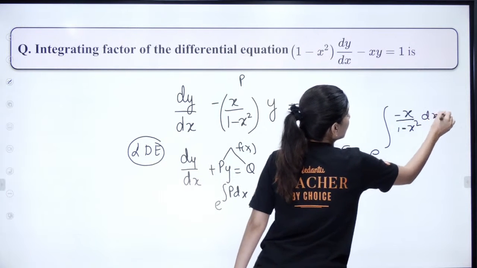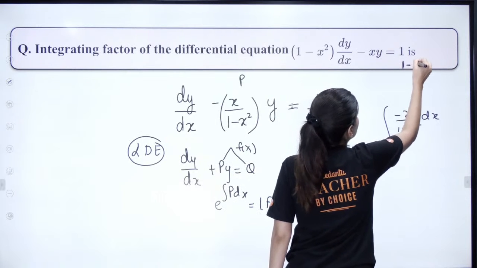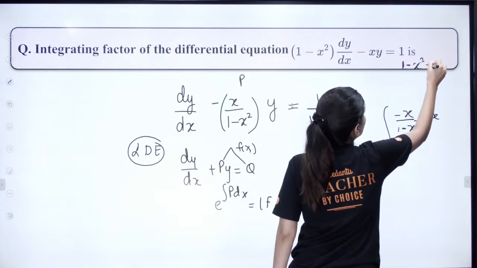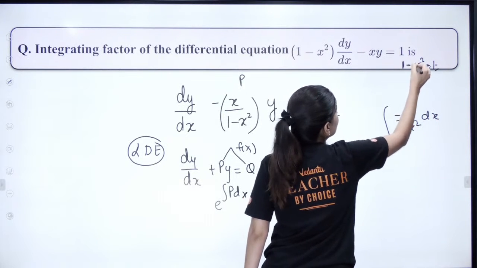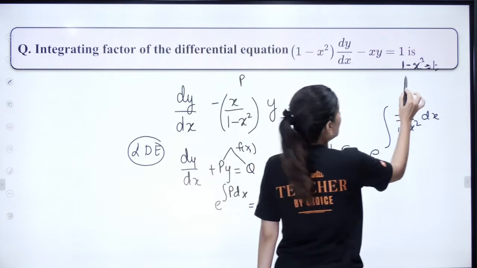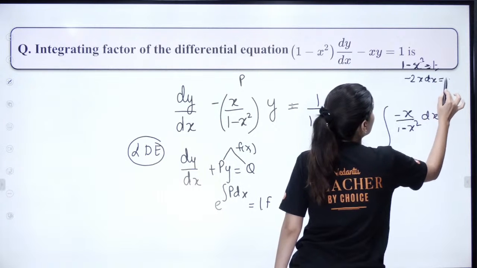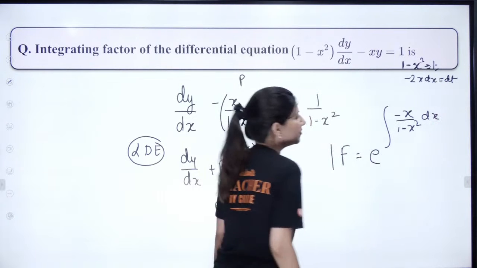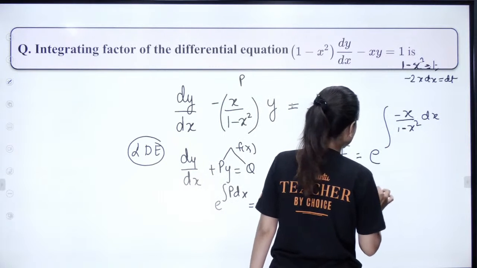dx. Right? So over here just put 1 minus x square equal to t. So minus 2x dx is equal to dt, so minus x dx will be dt by 2.